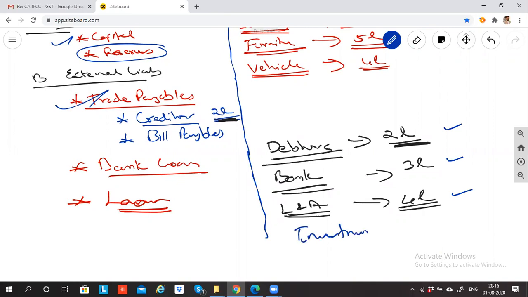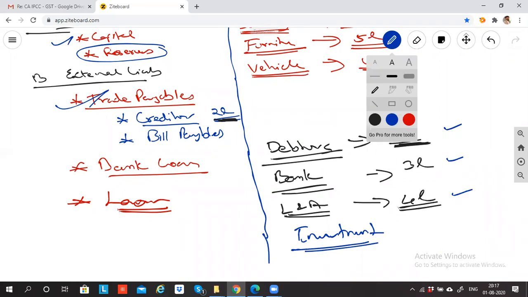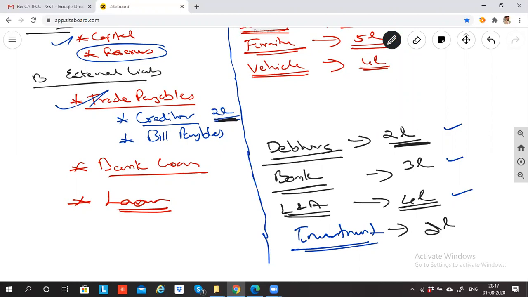Investment. Next, the last example I give. Investment means you are investing in the share market, or you're putting your money in a bank. Why? So that you get some interest, some return out of it. You're investing in the share market to get a return in the form of dividends. So I invested 2 lakh rupees in investments. This is money I receive in future. Will I not receive this investment amount in future? You will, sir. This is called an asset.